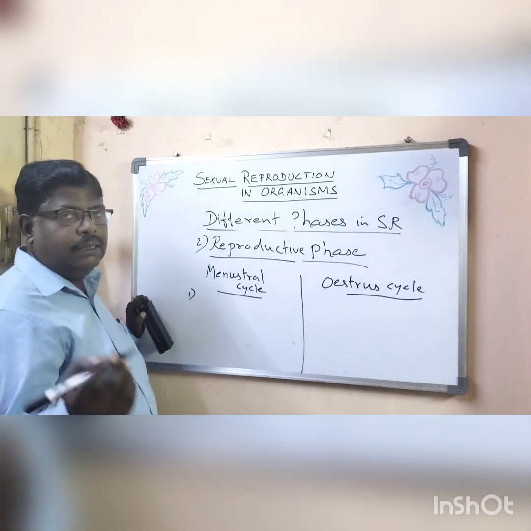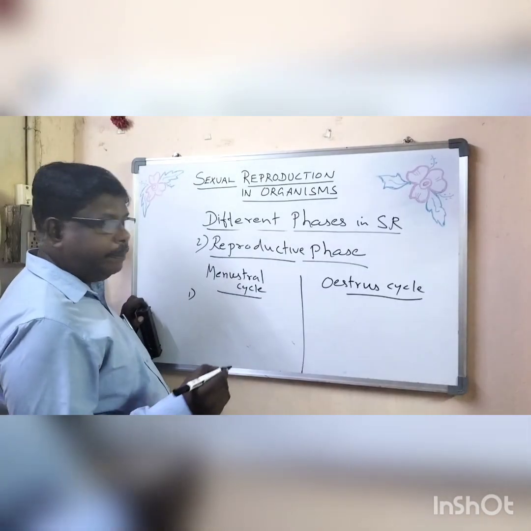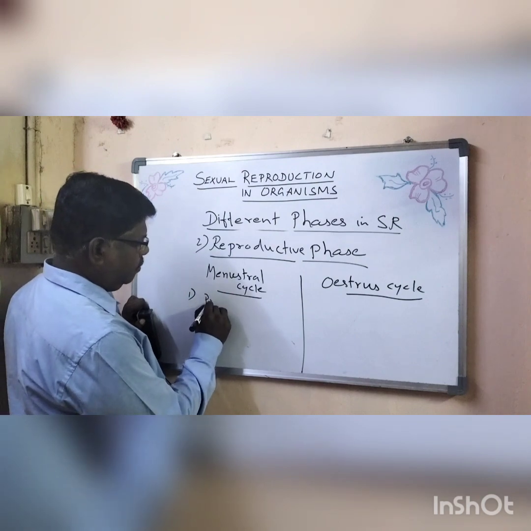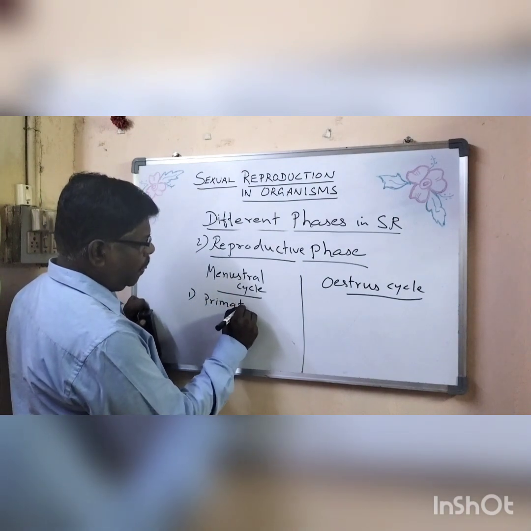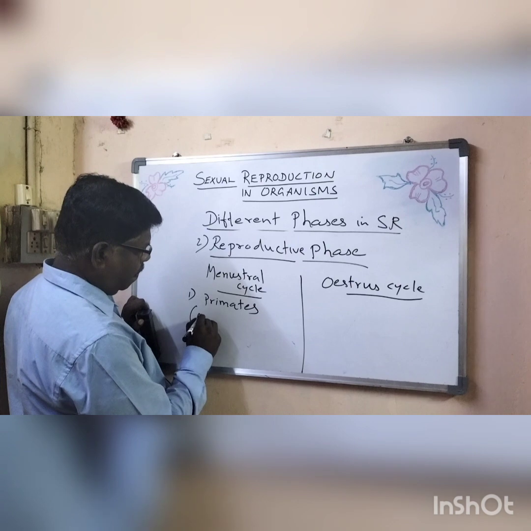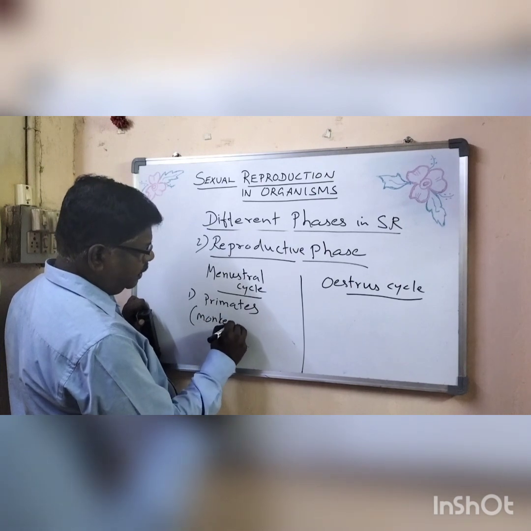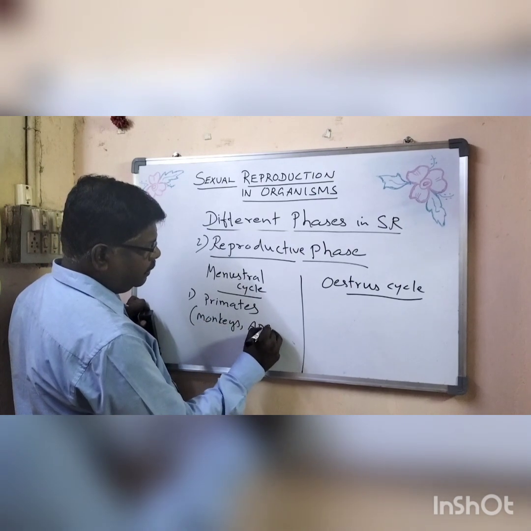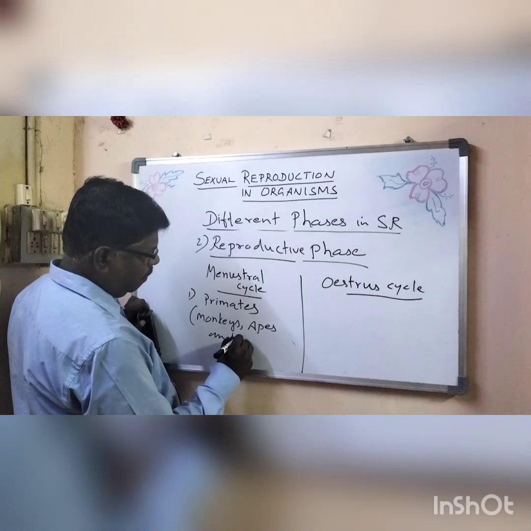The menstrual cycle is seen in primates, that is monkeys, apes, and man.